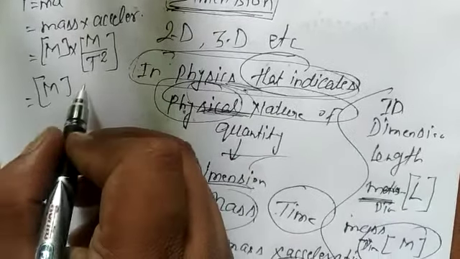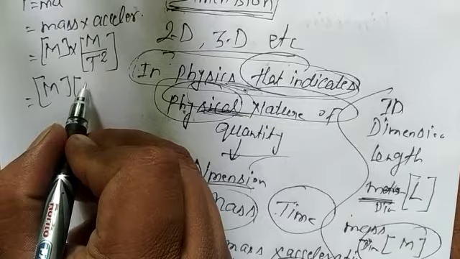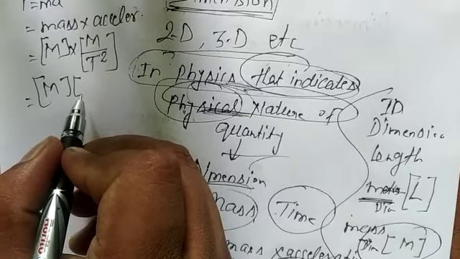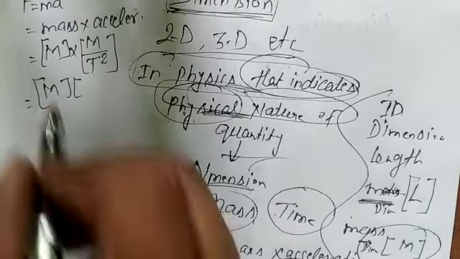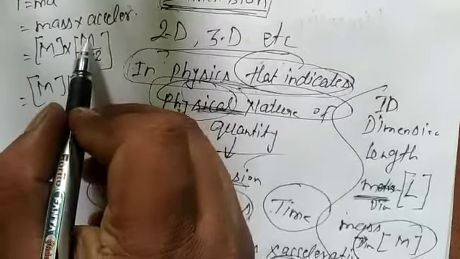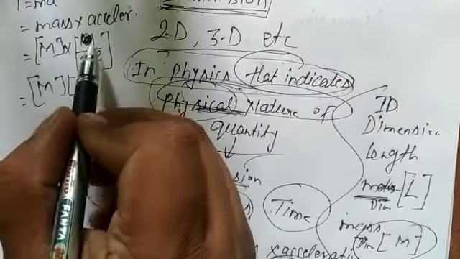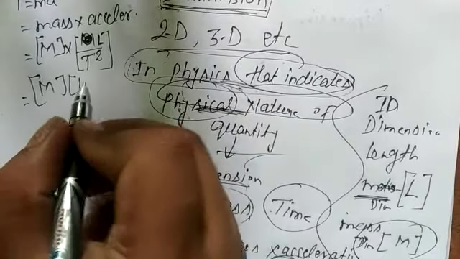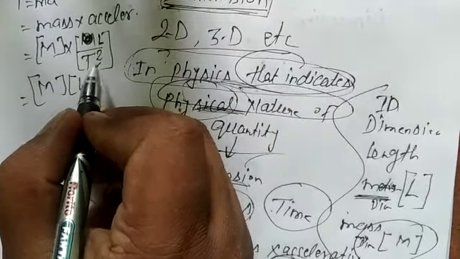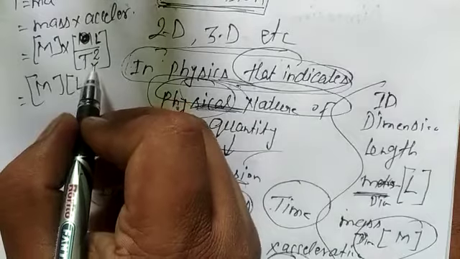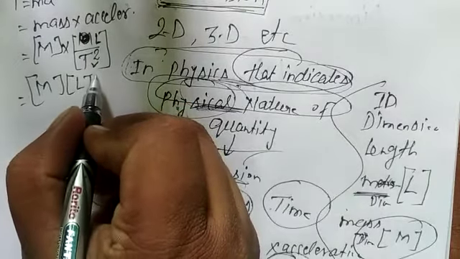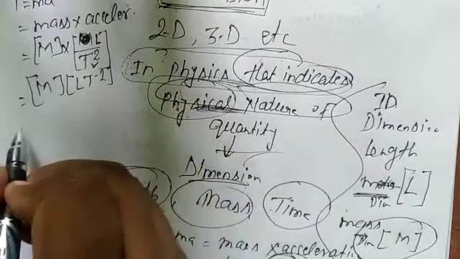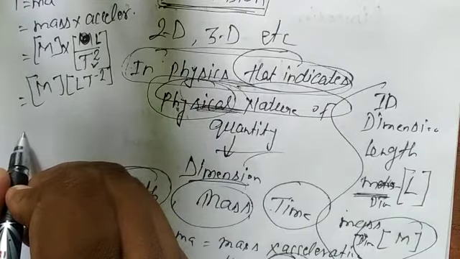When a quantity is in the denominator and it comes upward, the power becomes negative, so T to the power minus 2.